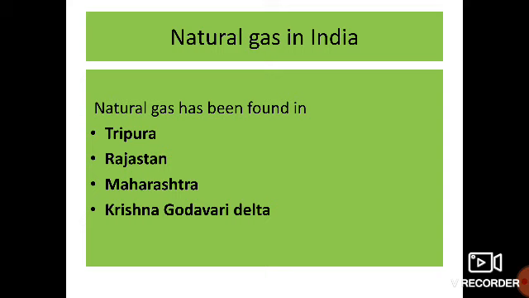Natural gas in India. Natural gas has been found in Tripura, Rajasthan, Maharashtra and Krishna Godavari Delta regions in India.